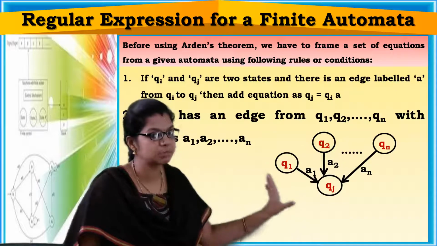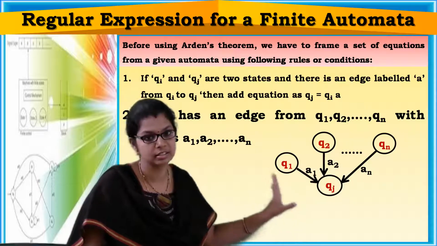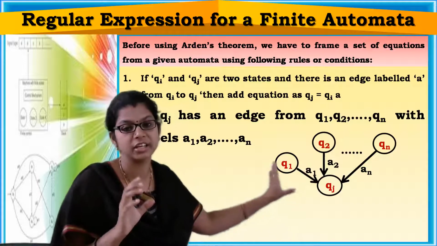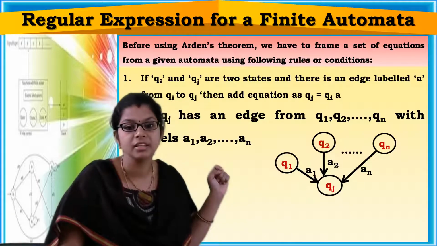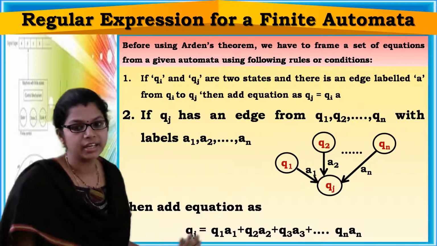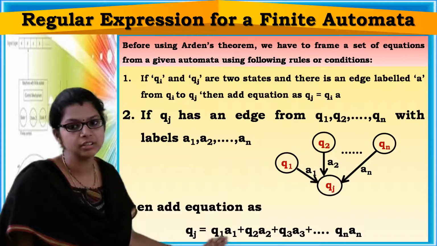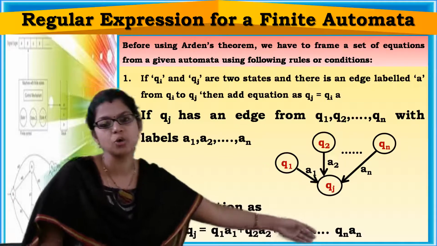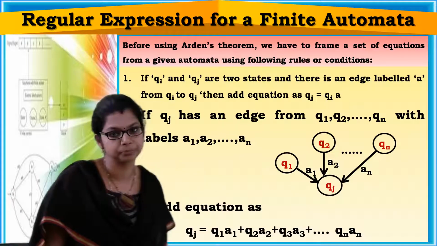If you observe these transitions in your finite automata, then you can add the equation Qj equal to Q1A1 plus Q2A2 plus Q3A3 and so on plus QnAn.